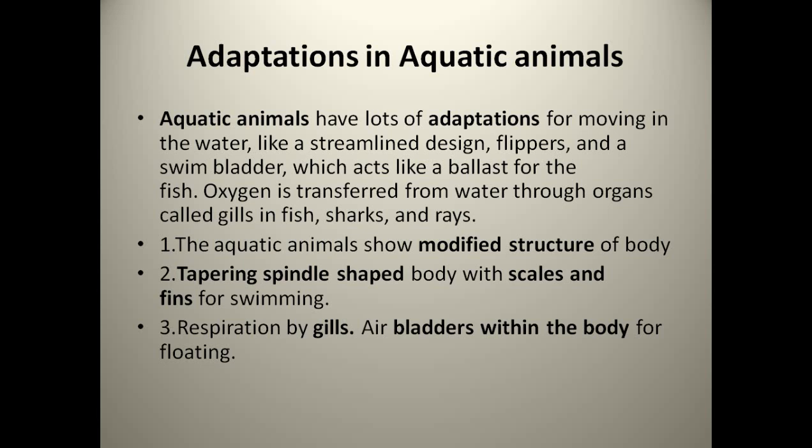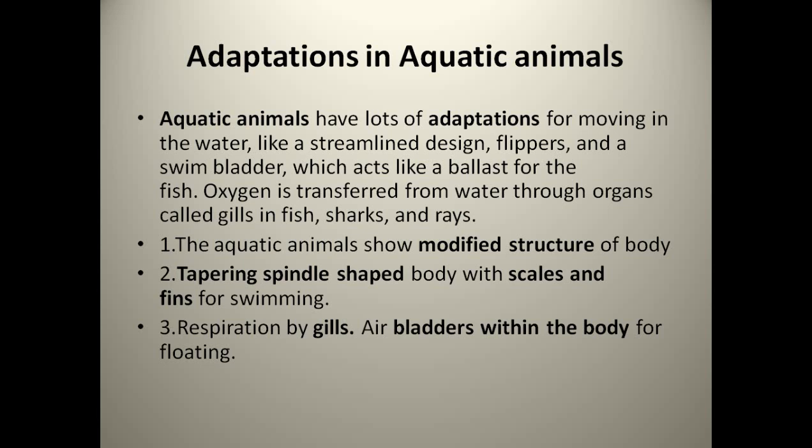You can see that they have a few adaptations, like scales, that is a streamlined design, or you can say a scaly wave-line pattern on their body. Gills: we all know that respiration is done by the fish under the water with the help of gills only. Fins: they have very fine wings, which are known as fins. Another adaptation is the swim bladder. They have a swim bladder inside their body which acts like a ballast for the fish and helps the fish to float in water.